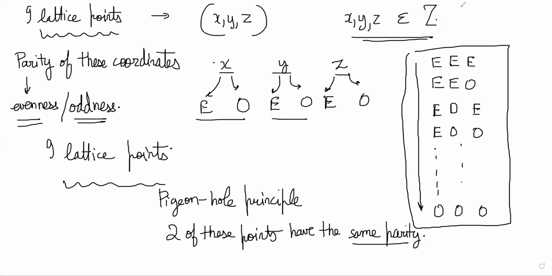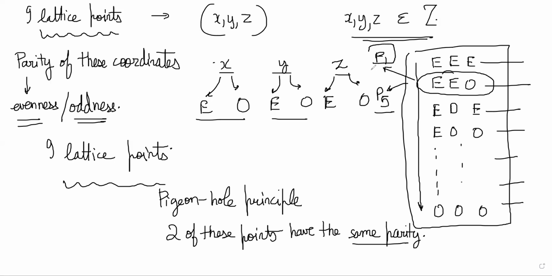Basically, if you think of these parity patterns as boxes, there will be 2 points in a particular box, maybe this box, and there are 2 points, P1 and P5 maybe, right? That is guaranteed because there are 9 lattice points and there are only 8 patterns. So 2 of them have to have the same pattern. And if P1 and P5 have the same pattern, that is, their XYZ are both even, even, and odd, then it is guaranteed that their midpoint will also be a lattice point.